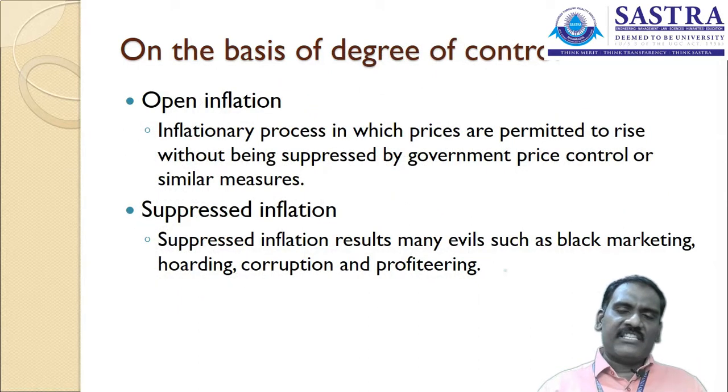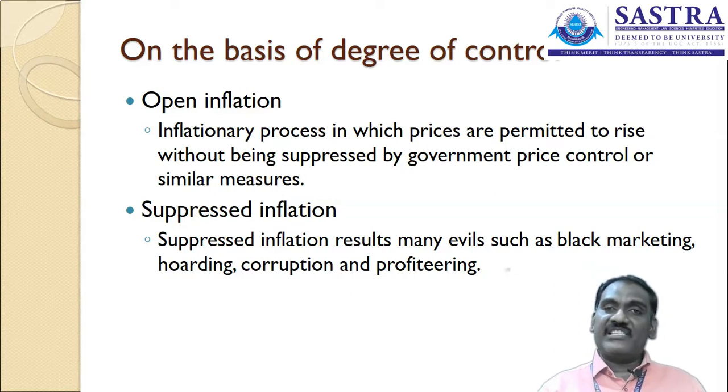The next one, on the basis of degree of control, the inflations are called open inflation and suppressed inflation. What is open inflation? Open inflation is an inflationary process in which prices are determined or permitted to rise without being suppressed by government price control or similar measures. The government may not impose any restriction on changes in the price of the product. So there is an open market, there is perfect competition, and with that the prices of products increase in the market. We call it open inflation. What is suppressed inflation?